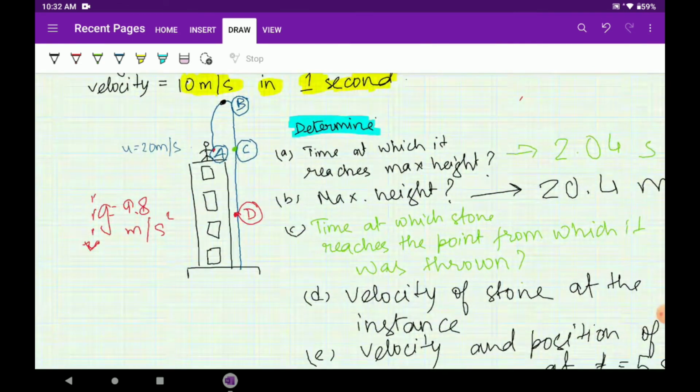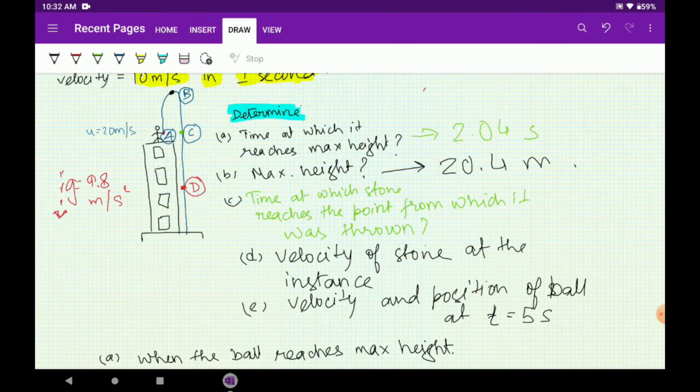If you don't understand, please write it in the comments. This concept needs to be very clear. I told you, when a body starts from any position and makes a comeback to the same position, the displacement s is 0. See, here also the same thing is happening. The ball is going upwards and coming down, and it is coming to the same point. It reaches the point from which it was thrown. So s will be 0 here.